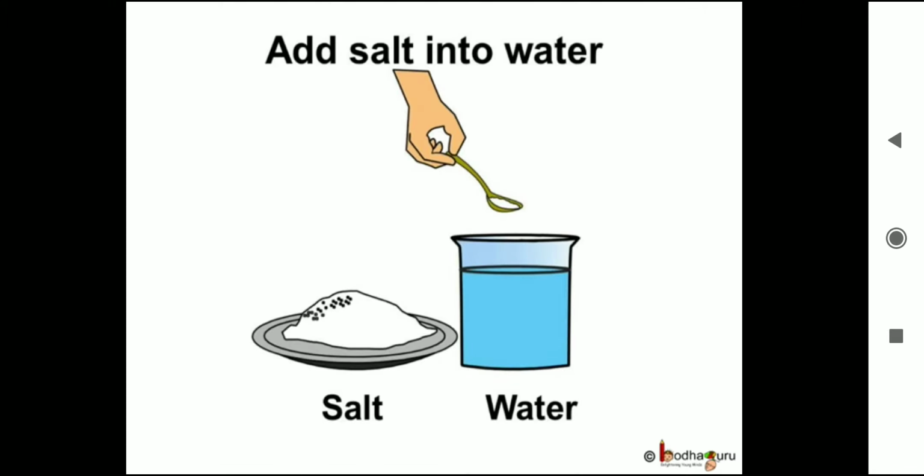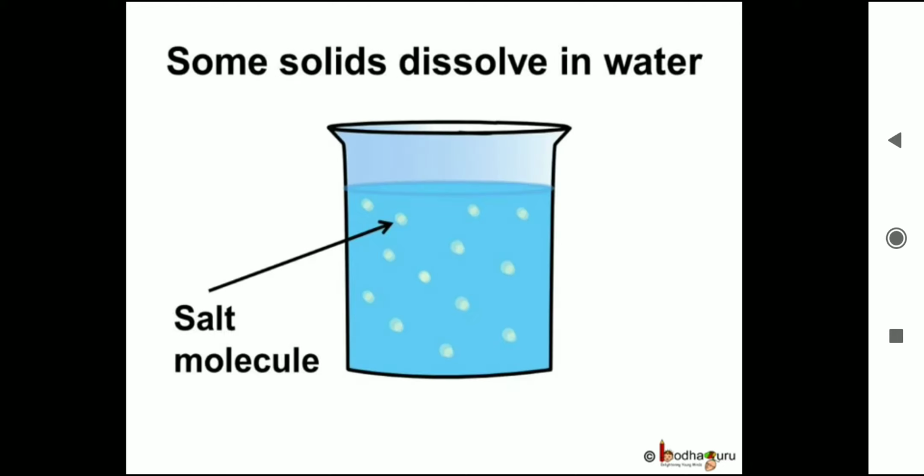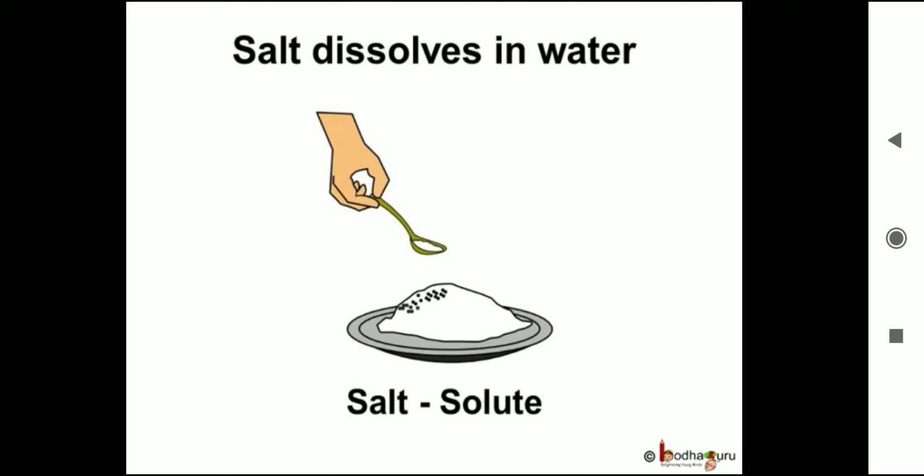Form of matter, that is liquid, and understand more about it. When we add sugar or salt in the water, it dissolves, right? Why is it so? We already know that molecules in the liquid are loosely packed, so there is space between the molecules of the liquid water, and within this space, the molecules of sugar or salt fit in when mixed with the water. The substances which dissolve in the liquid are called solute.